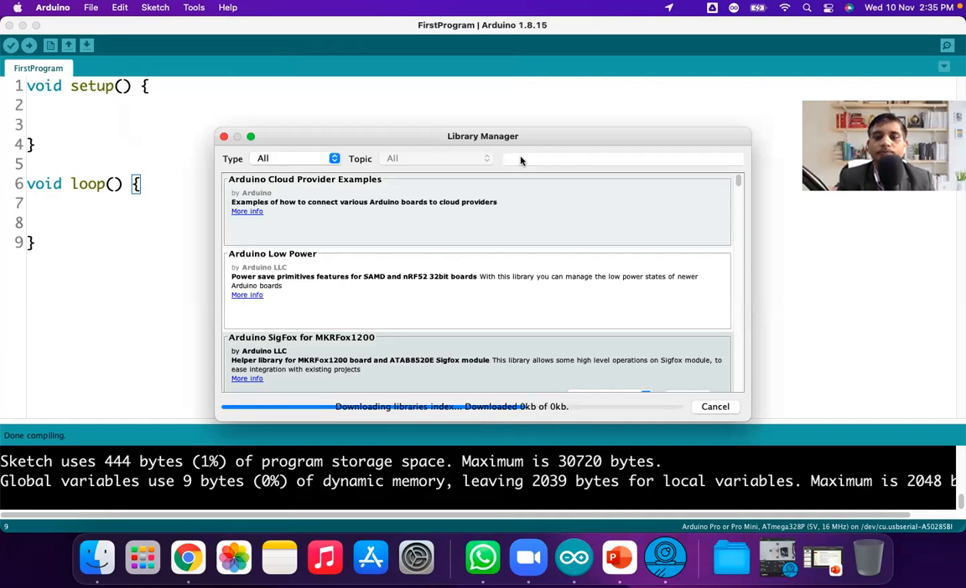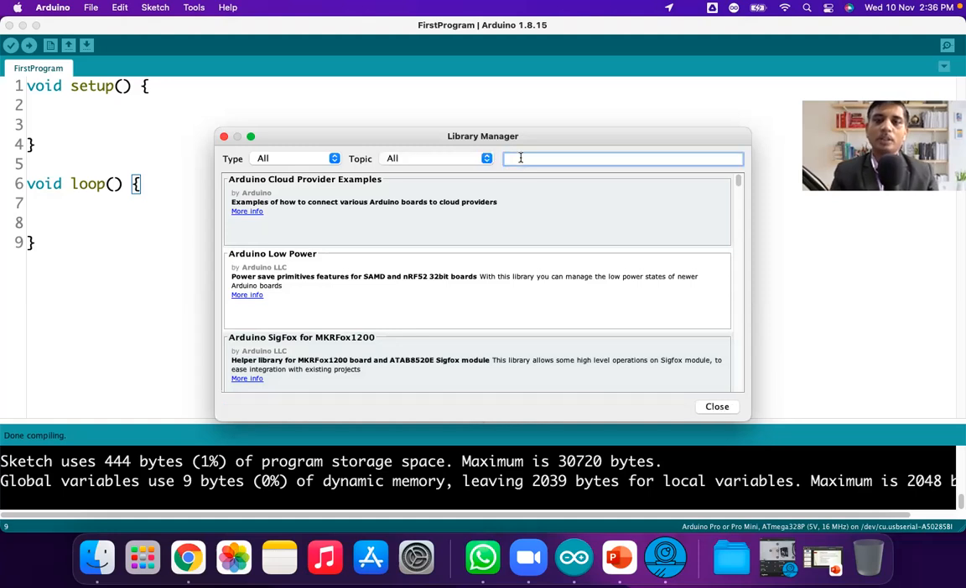To interface. So over here, it is updating the list. It takes some time. Okay, so now I can type here.